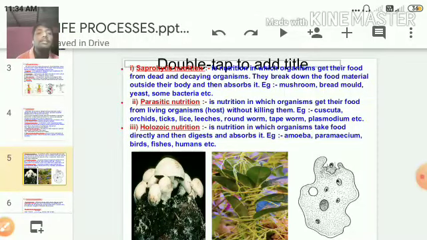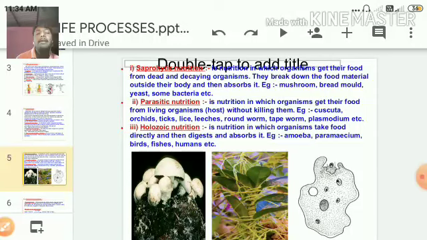What is saprophytic? Sapro means dead and decaying. The organisms which feed on dead and decaying organisms or their parts depend on them for food.